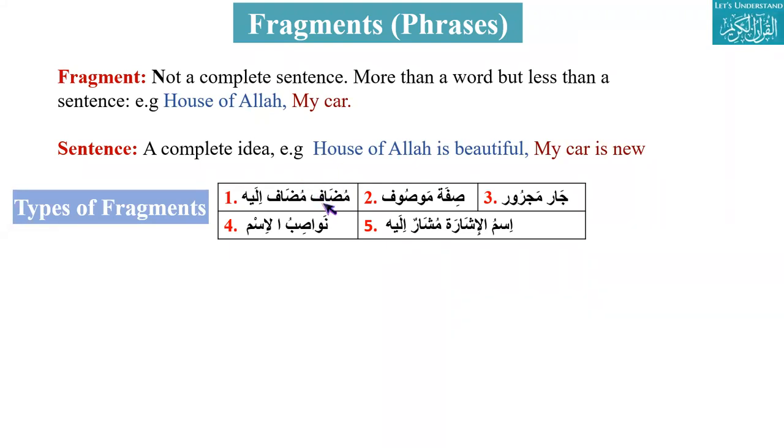Just mudaf. How many conditions for the mudaf? Mudaf will always be light.